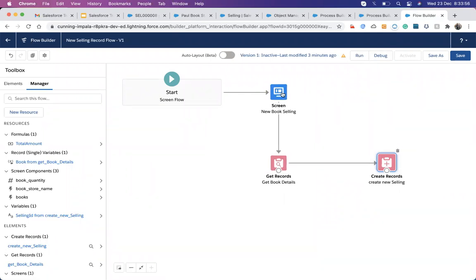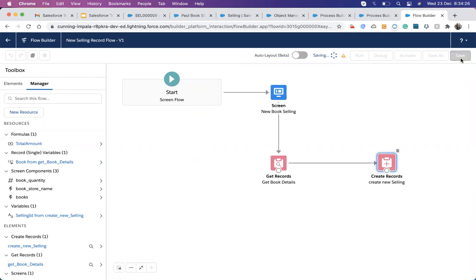What I did is I just created a screen component. In that screen component, I capture the store name, book name, and quantity, and then via Get Records I get the price. By a formula resource, not field, I calculate the total amount and put all the values together in this create record, and it will create the record.